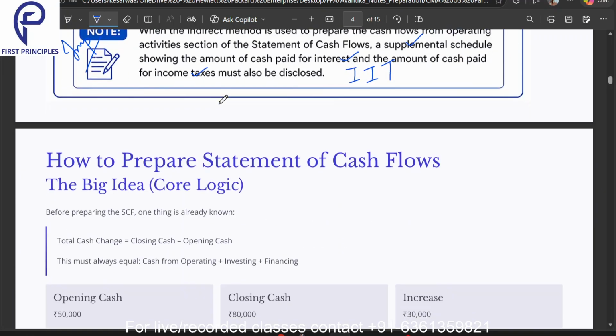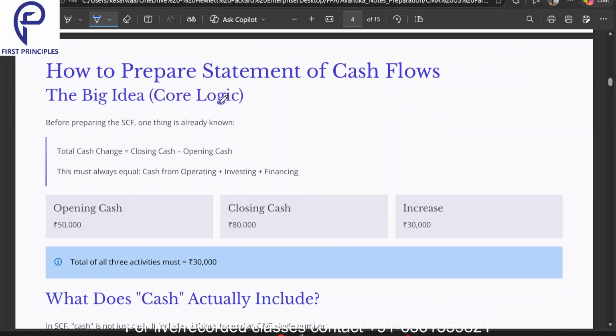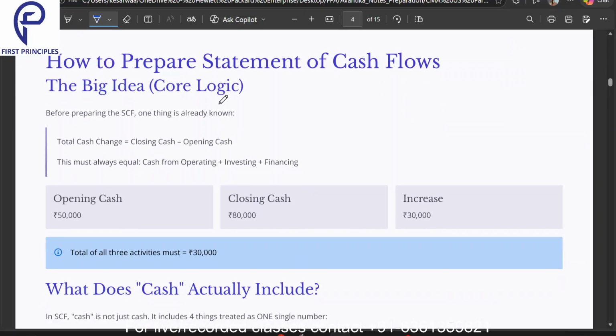Moving on. Now, how to prepare the statement of cash flows. Very simple, very easy to understand. The total cash change in a year, that is closing cash minus opening cash, must always equal the operating, investing and financing. The opening cash is 50,000 and closing cash is 80,000. There is an increase in cash of 30,000. So the sum total of operating, investing and financing should always be 30,000. This point we should always remember.